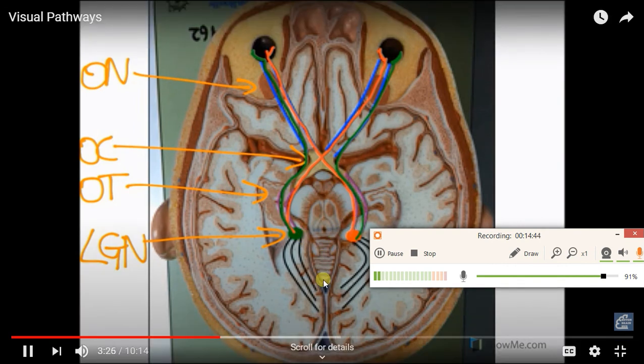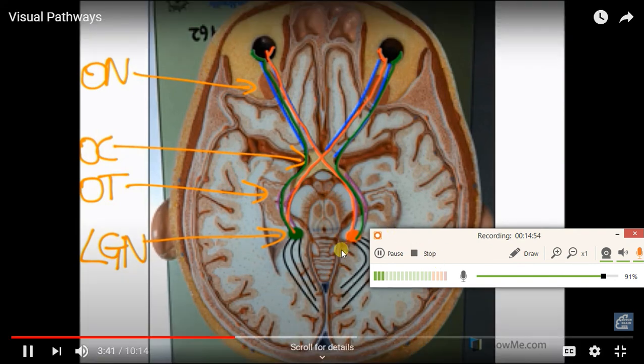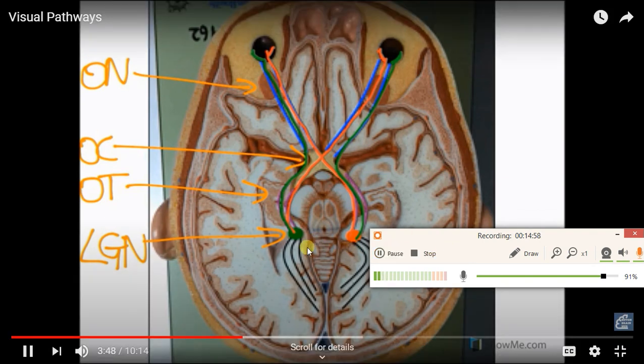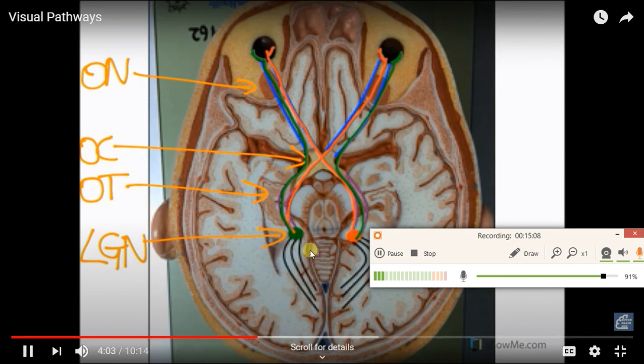This is important when it comes to lesions, such as a pituitary tumor. If we were to have a patient who had a large pituitary tumor, which is found just inferior to the optic chiasm, this will compress the optic chiasm, and more specifically, the neurons that have originated from the nasal retinal fields, which carry visual information from the temporal visual fields. So therefore, in a patient who has a large pituitary tumor, the individual will lose vision in their temporal visual fields. This is known as bitemporal hemianopia. Here we can demonstrate this by drawing a black line cutting through the neurons that carry visual information from the nasal retinal fields. So the lateral geniculate nuclei are the primary relay nuclei of visual processing.